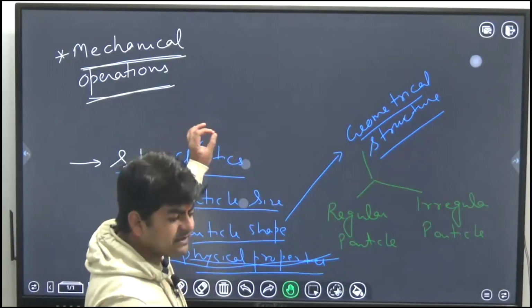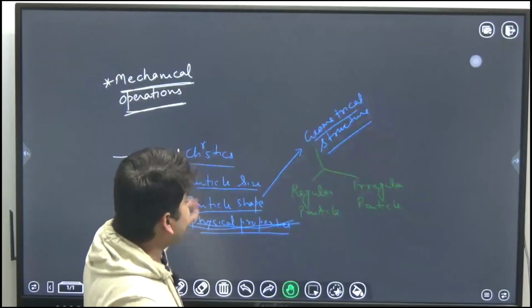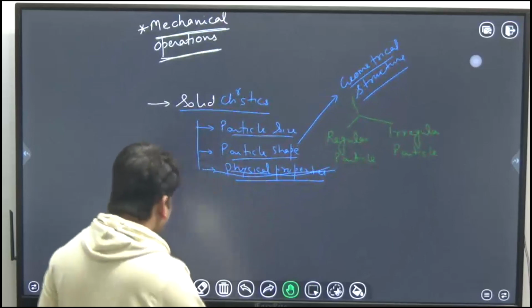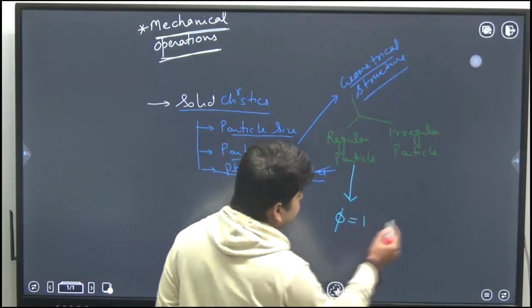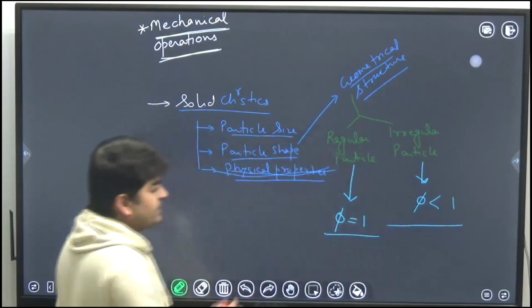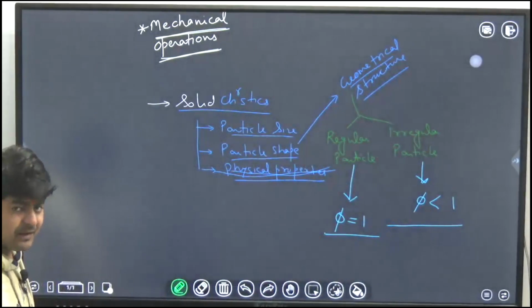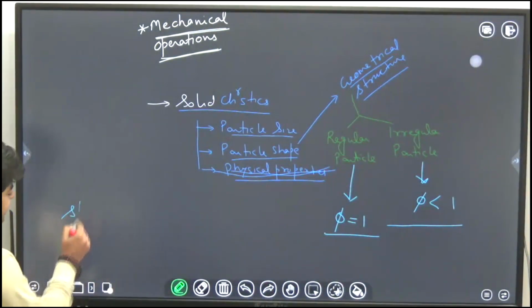Mathematically, we can simply say regular particles are those which have sphericity equal to 1 and irregular particles are those which have sphericity less than 1. Okay, that we can denote by phi. In some books it is denoted by phi s. Okay, so what is sphericity?